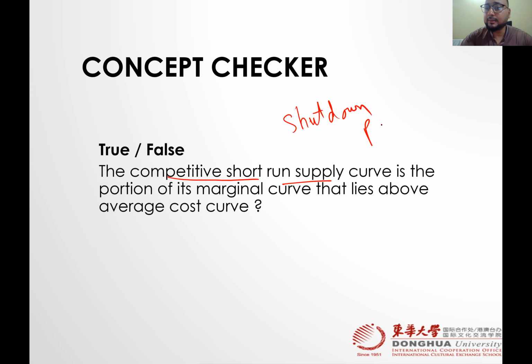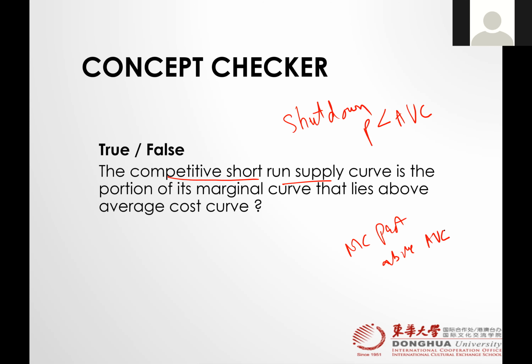If price is less than average variable cost. So do you see a condition here? And what would be the MC, that part above average variable cost. Now, you tell me, is this true or false?